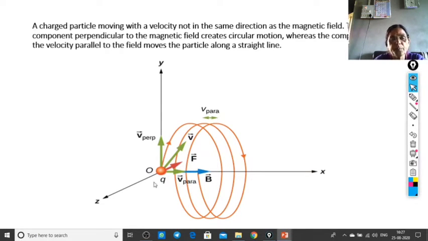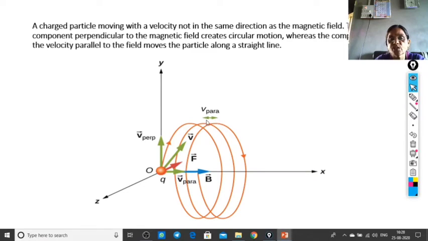Initially, at time t equal to 0, the charged particle q enters the magnetic field with x equal to y equal to 0. As time advances, it proceeds to perform the motion. It starts from this end. At that time, v is the velocity vector, along with the force vector and the magnetic field vector, as we saw in their interrelation in the previous equation. Therefore, this is the perpendicular component of v. Where the particle is in this situation, the velocity vector is perpendicular.